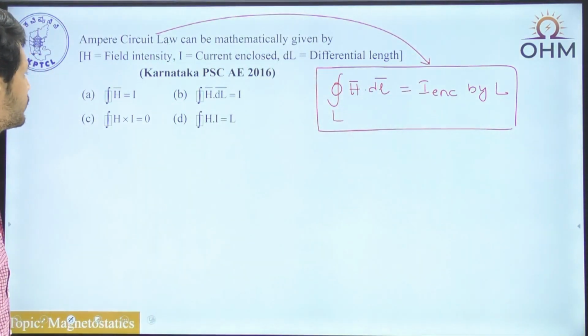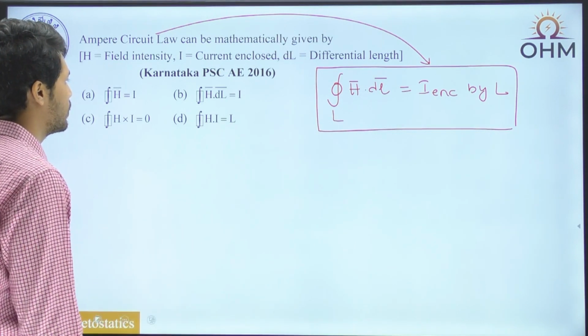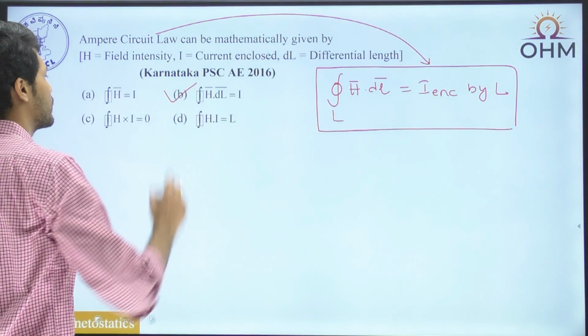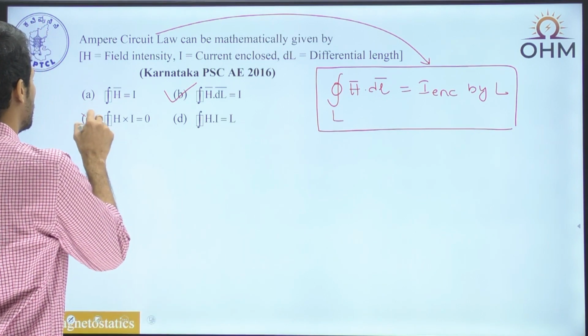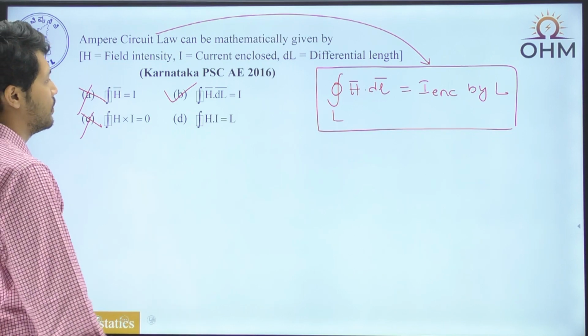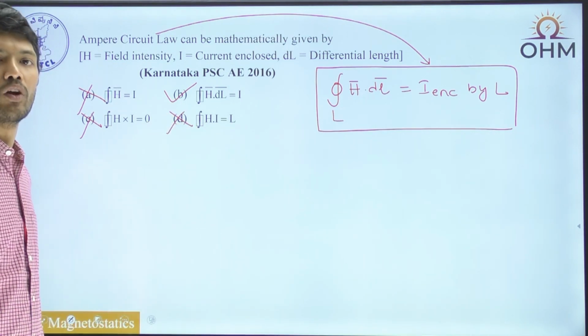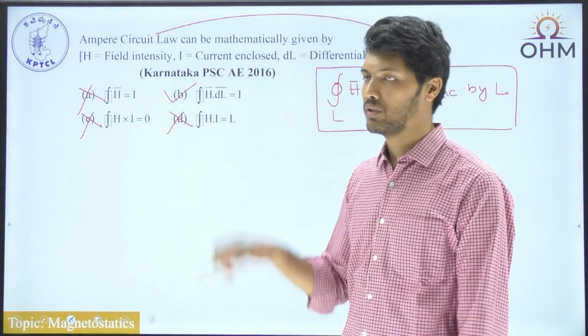If you look at the options, option A is H bar is equal to I, wrong. Closed path integration of H bar dot dl bar is equal to I, which is correct. The third option says H cross I is equal to 0. We don't know about this particular option. And option D says H dot I is equal to L. Again, the wrong answer. Here also, if you note the units properly, you can eliminate at least two of the options.